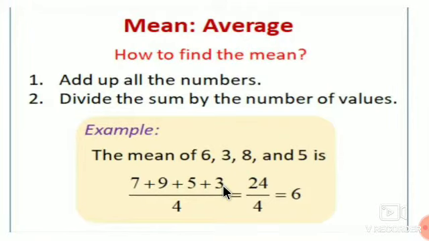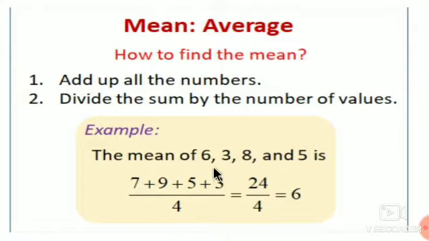Let's take one example to find the mean or average. What are the steps? First you have to add up all the numbers, then divide the sum by the number of values. For example, we have to find the mean of 6, 3, 8 and 5. So the first step is to add them all. 7 plus 9 plus 5 plus 3 upon 4. This 4 means the number of scores. This is the 1 score, 2, 3 and 4. So these are the 4 numbers.